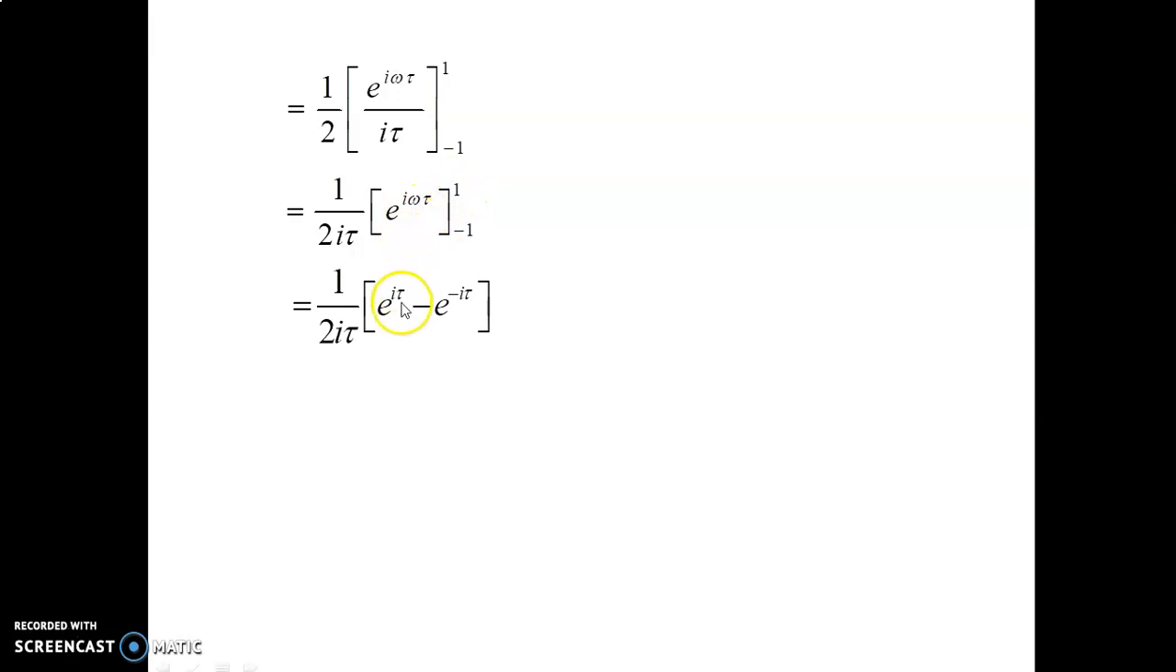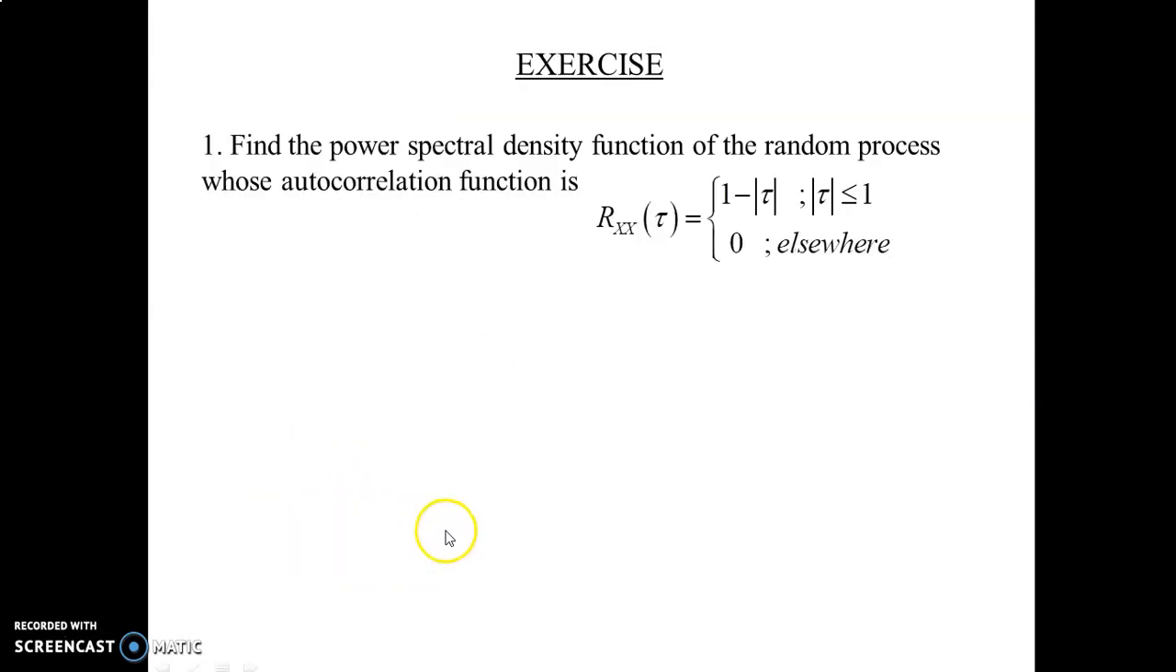Now apply the upper limit, omega equal to 1, you get e power i tau, minus, putting omega equal to minus 1, e power minus i tau. The formula is (e power i tau minus e power minus i tau) divided by 2i, and this can be written as sin tau. The extra term is 1 divided by tau. So the final answer is Rxx of tau equal to 1 divided by tau into sin tau. That is the autocorrelation function. The sum is over.